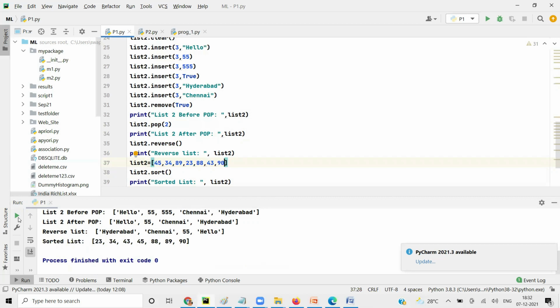Okay, so one more index and extend. Those two functions are left, and some other operations we will perform, and we'll take one example tomorrow. Tomorrow we'll meet with Python only. Okay, day after we do. Yeah, that's good. Thank you, sir. Okay, yeah, sure. Take care. Bye for now.